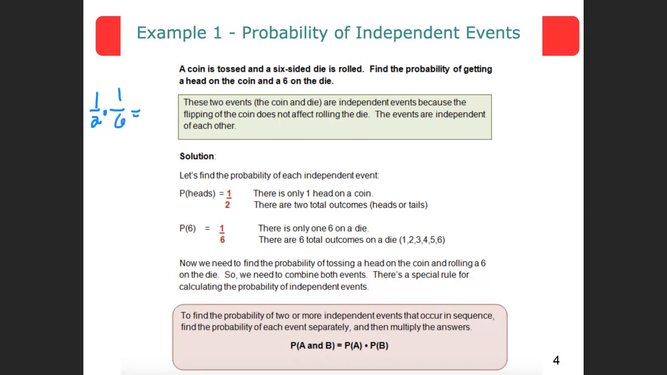So the probability that both are going to occur is 1 out of 12. We just multiply the two probabilities together. When you multiply, you just multiply across. So our answer would just be 1 out of 12.